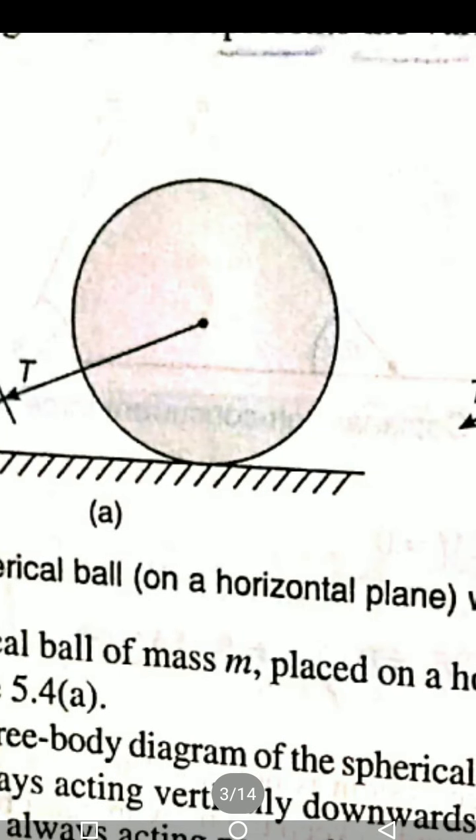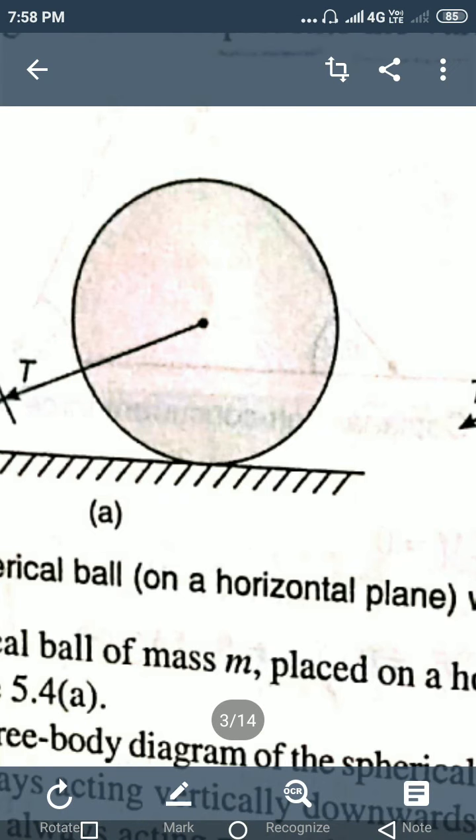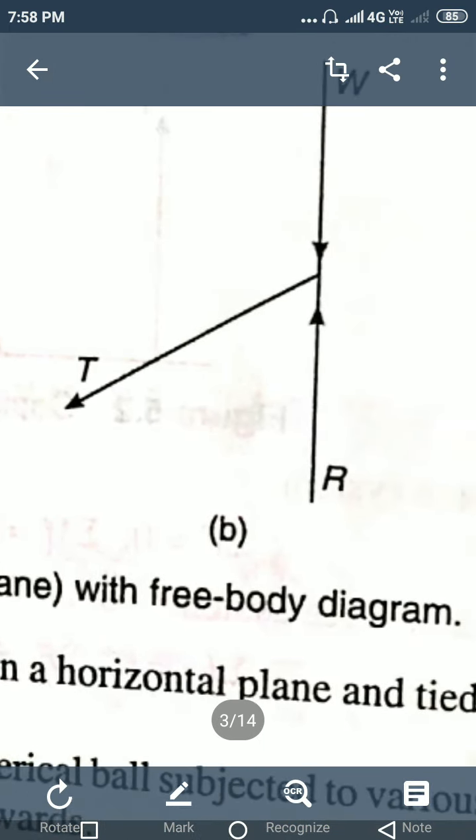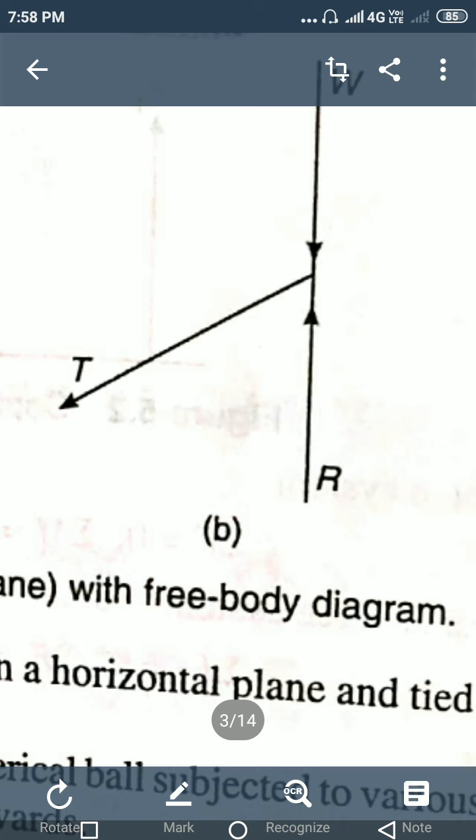Another force you must show is the reaction. Where there is a fixed support, the reaction is always perpendicular to this fixed support. So you can observe, perpendicular to this we have the reaction force, that is R.